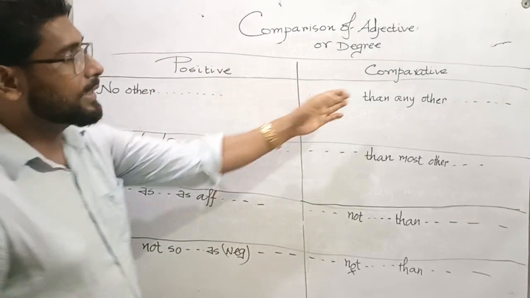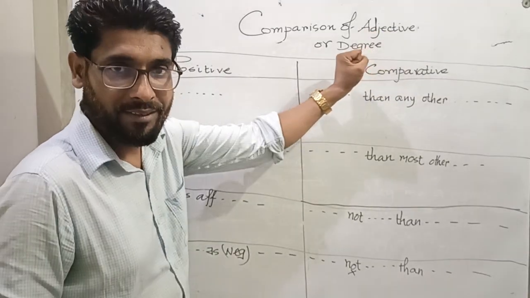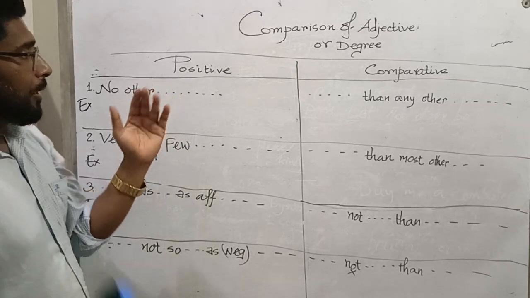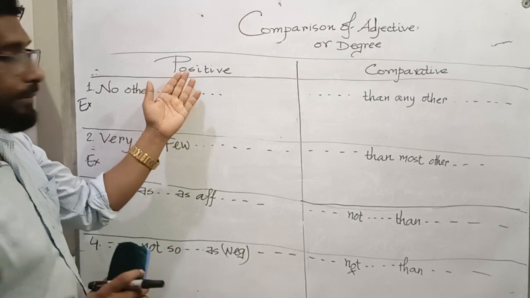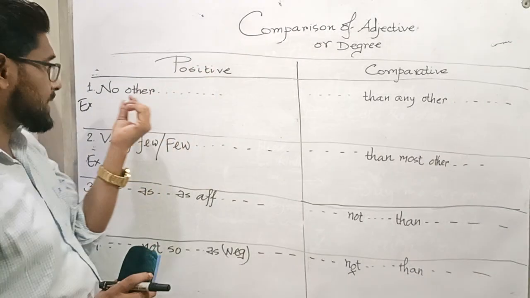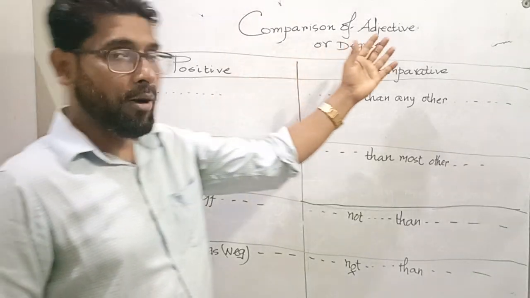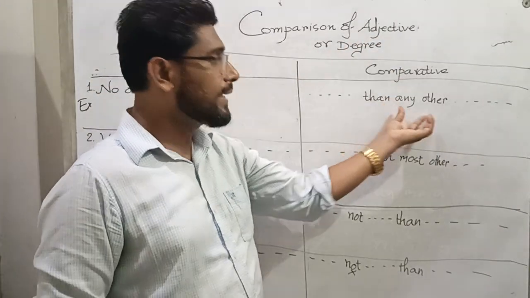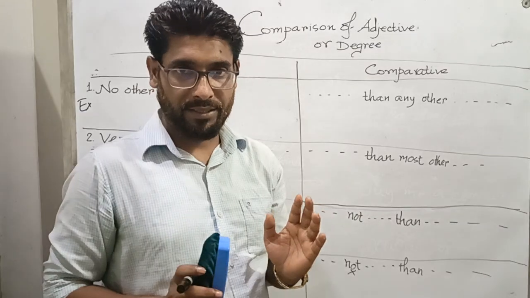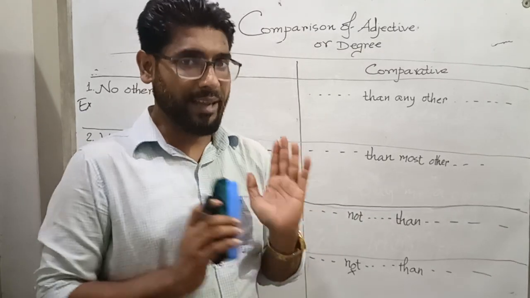Positive degree, on the other hand, comparative degree. My dear learners, if the positive sentence starts with "no other", then in the comparative form, "any other" will be replaced. Okay, let's see an example.